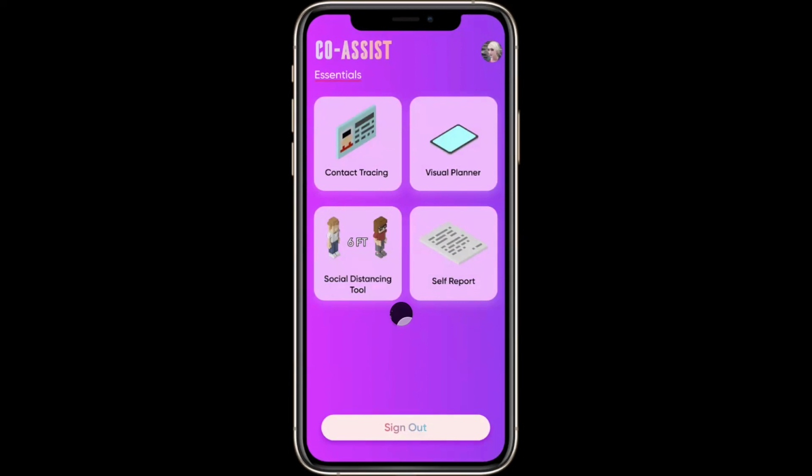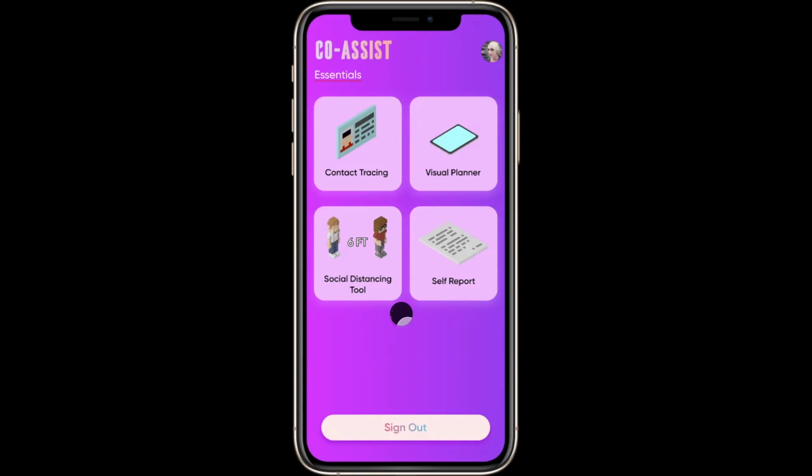Now I'll explain what each tool does. The self-distancing tool is one of the best things that we have made, which tells us how far apart a person should be so that neither he or she nor we spread the disease to one another. If we keep our phone in a certain way, there will be a green bubble surrounding us, which will tell us that up to this distance we are safe from anyone. If no one comes in that distance, we'll be safe. And if the screen turns red, that means the distance is too close and we should move apart from that place. Otherwise, there is a high chance that we might get infected.